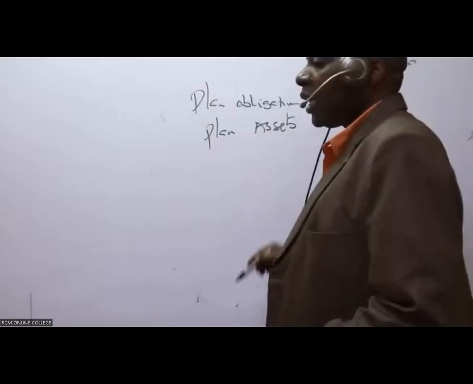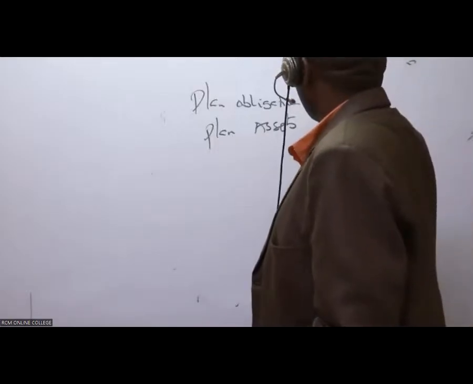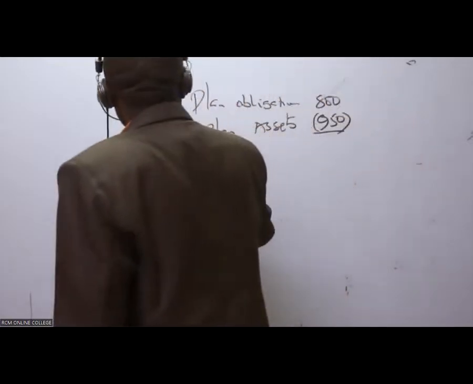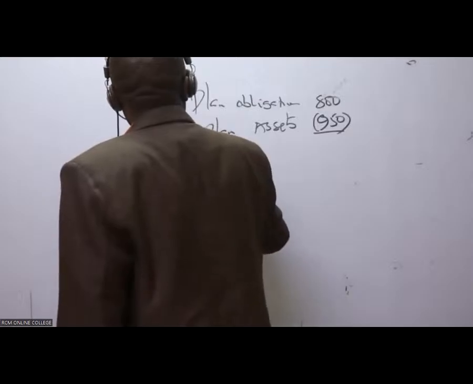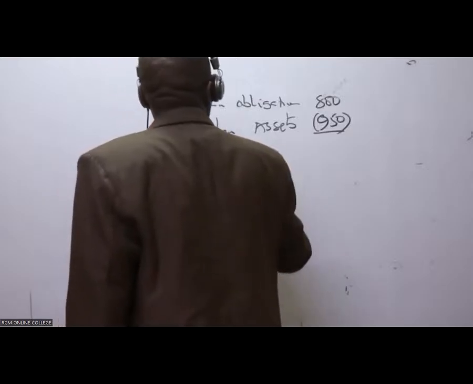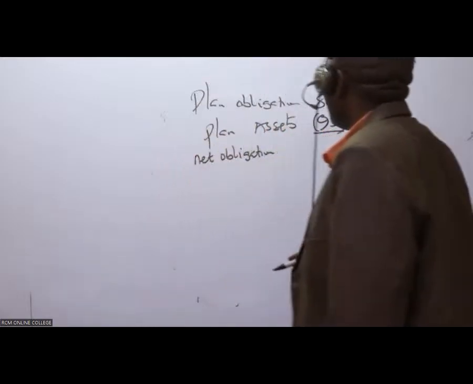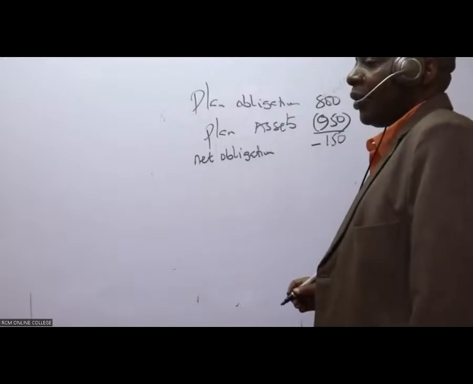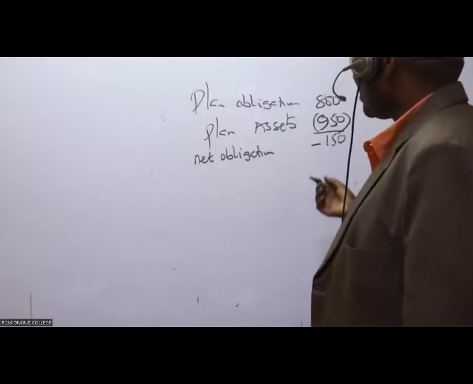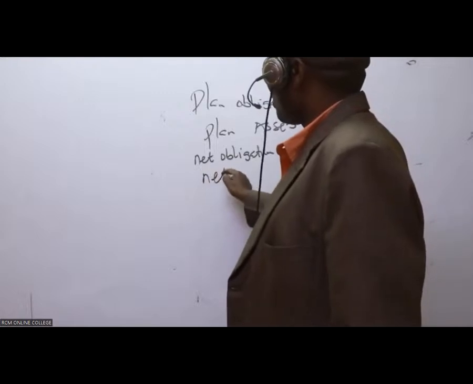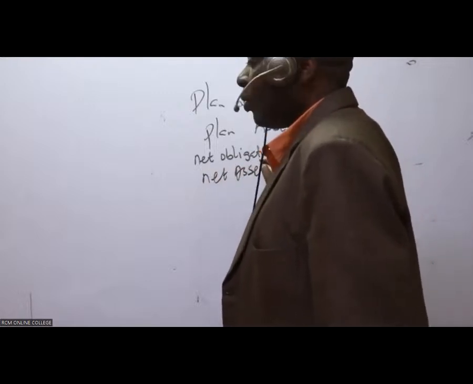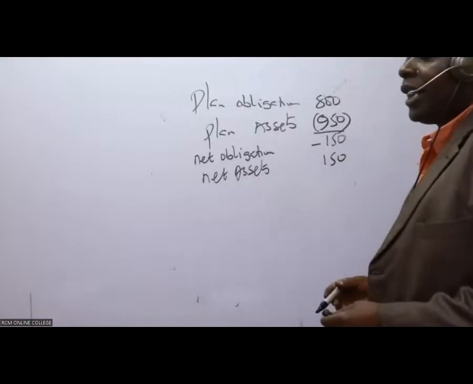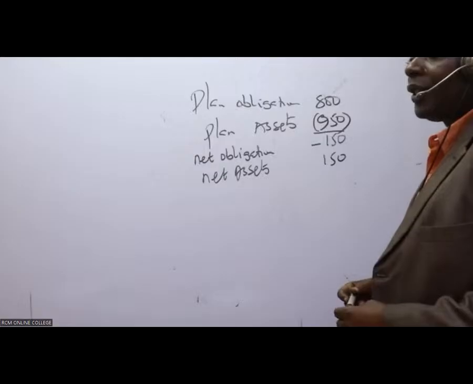And then the plan's assets are worth what? They are 950. So subtract the assets as usual, and then we'll be able to get the net obligation, which is minus 150. So net obligation negative is the same as what here? Net assets. So we have net assets worth 150. Basically the assets are more.